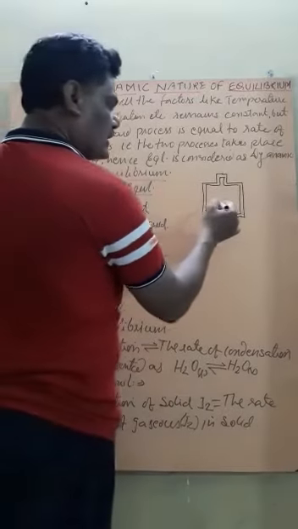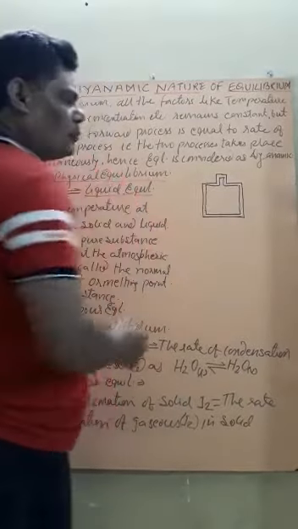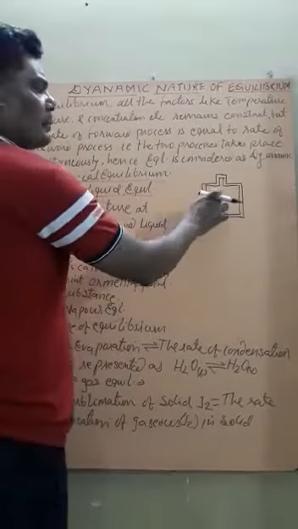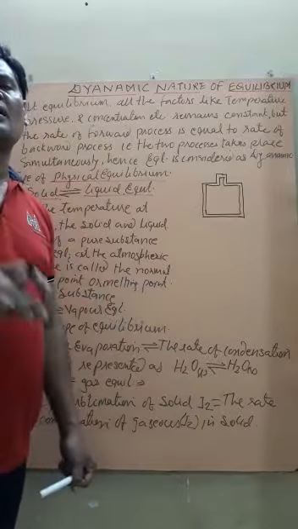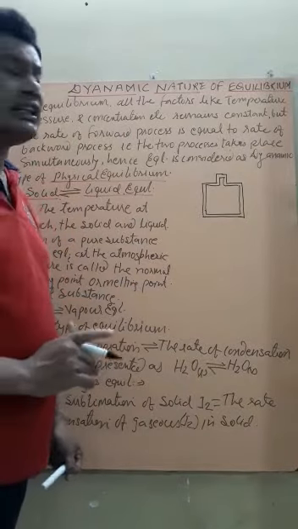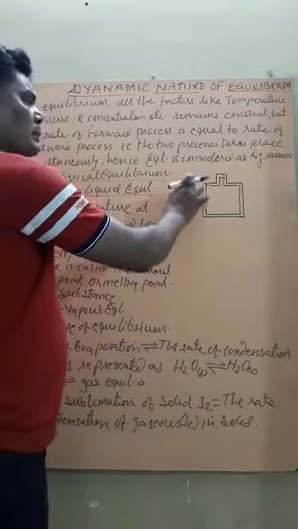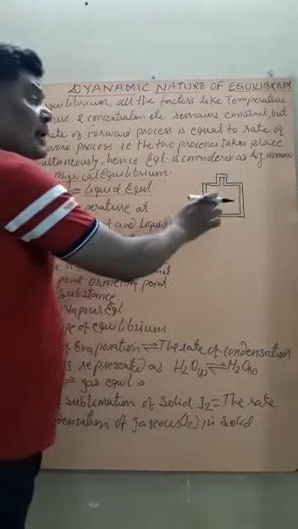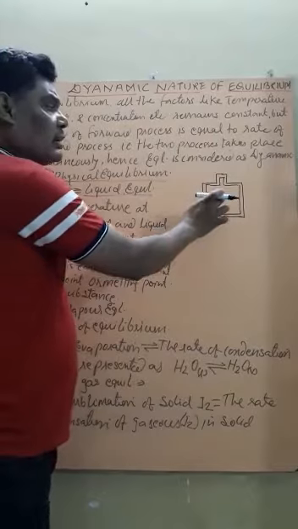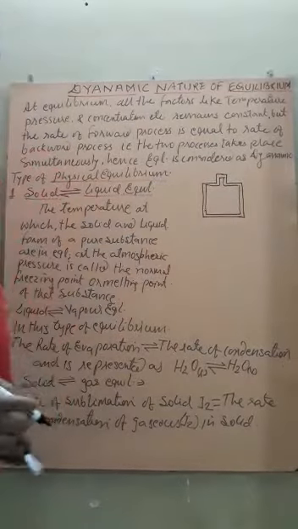See, this is the system, the overall vessel, and the substance kept in this vessel is not in direct contact with the surroundings. Therefore, the atmospheric conditions like temperature and pressure do not affect the substance kept in the vessel.